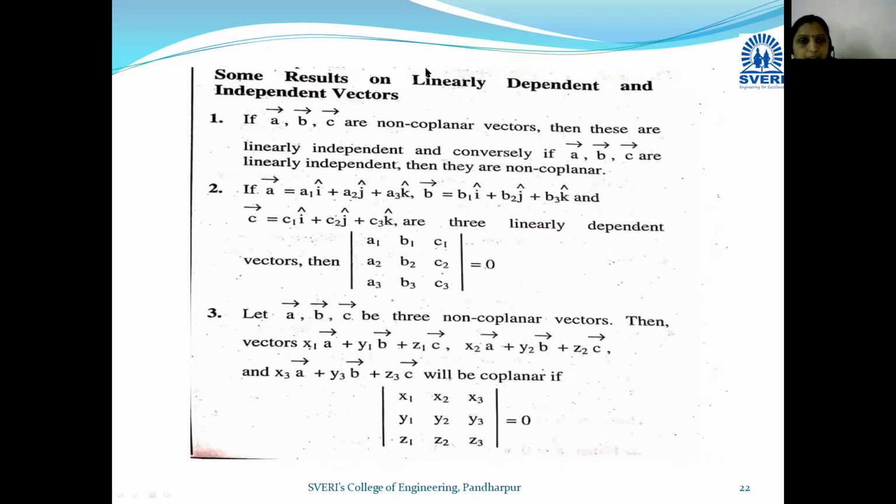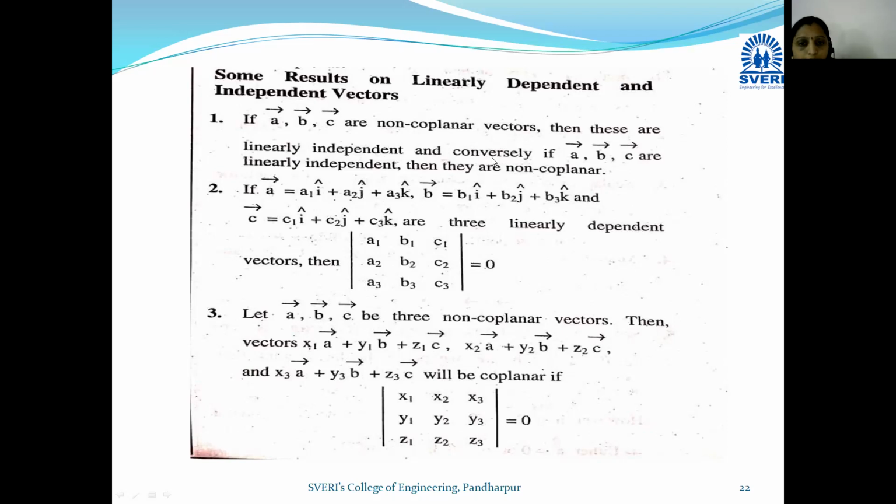आता याच्यावरून आपण रिझल्ट बघूया. Some results are obtained from the linearly dependent and independent vectors. See, if a bar, b bar, c bar are non coplanar vectors, then these are linearly independent. Non coplanar असेल तर linearly independent असणार आहे.